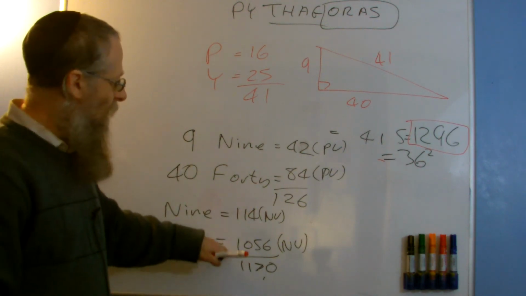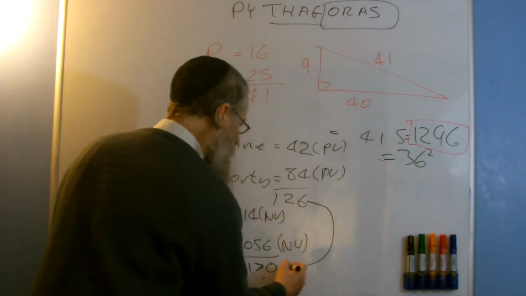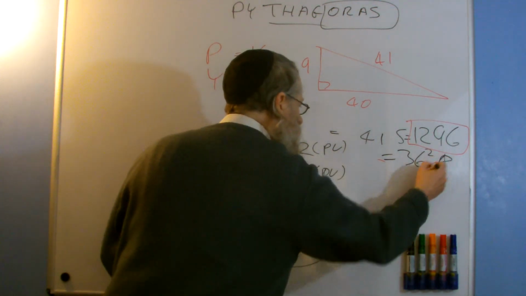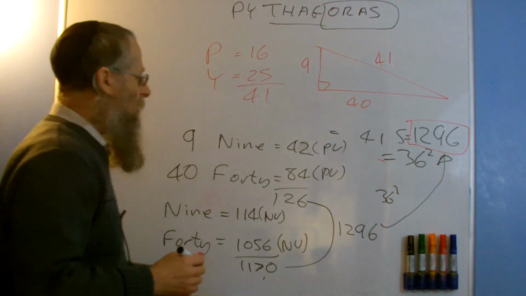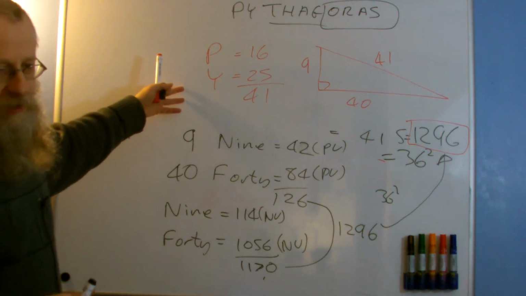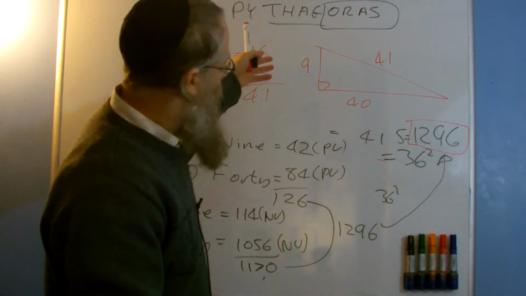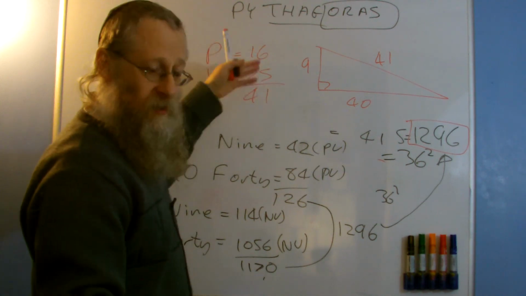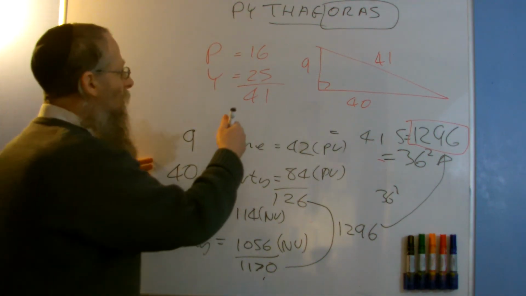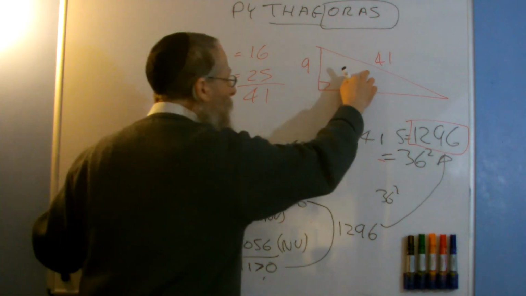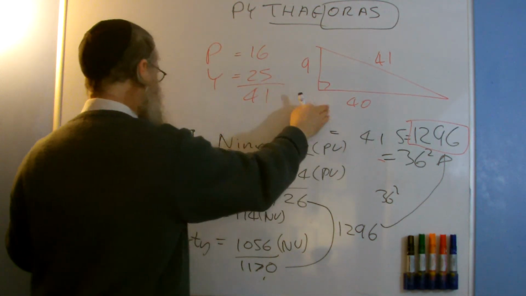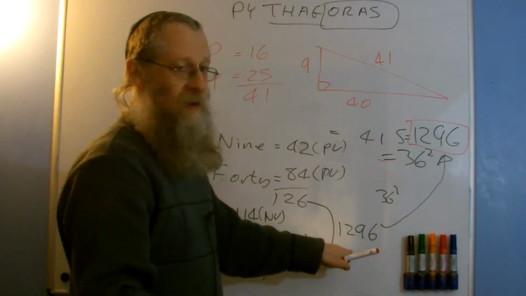I call it TV. Now if I add those together, you can see that I will get 1296, which is 36 squared. Okay, so I've got this connection between pi using the words 16 squared and 25 squared to give me 1296, and I've got the relationship between pi being 41, being the hypotenuse, and the sum of 9 and 40 squared, and I've shown through that we also get 1296.